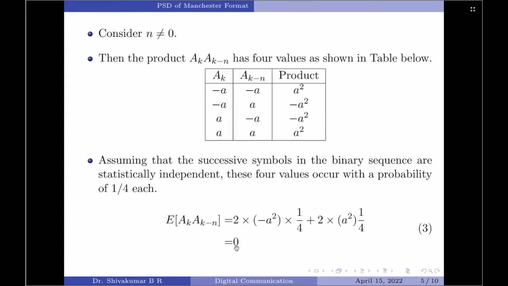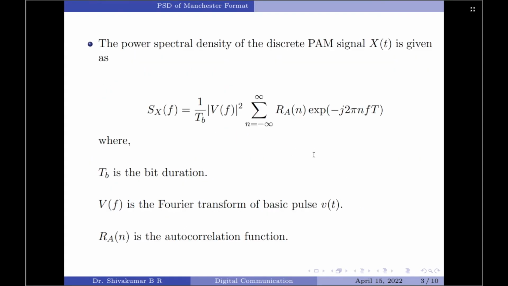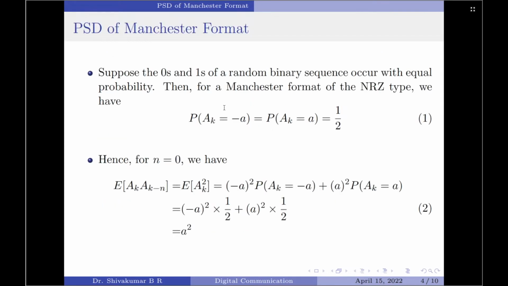This will result in a 0. Therefore, the autocorrelation function can now be expressed as Ra of n is equal to plus A square for n equal to 0 and 0 for n not equal to 0. Well, with that we have completed the computation of Ra of n part. Let us now move on to find V of f part.